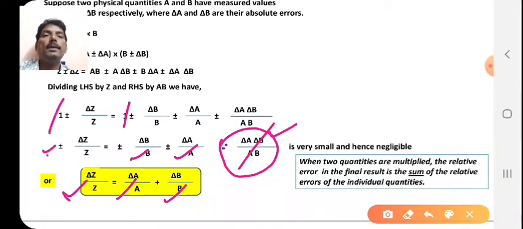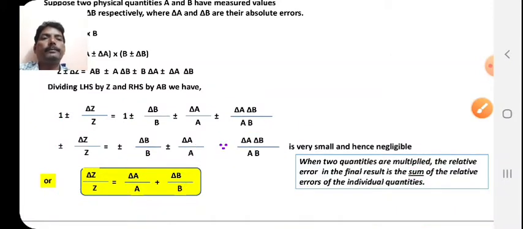So the conclusion is: when two quantities are multiplied, the relative error in the final result is the sum of the relative errors of the individual quantities. This is the final conclusion here.